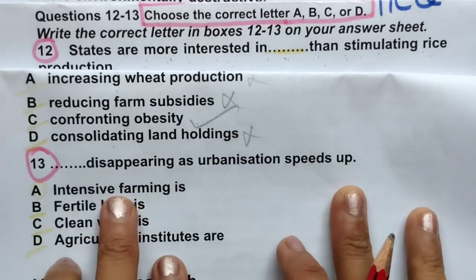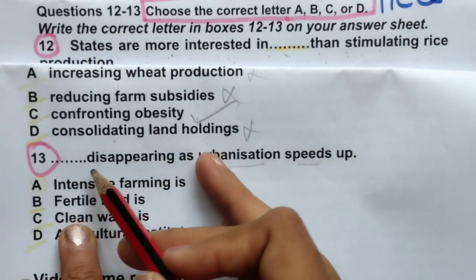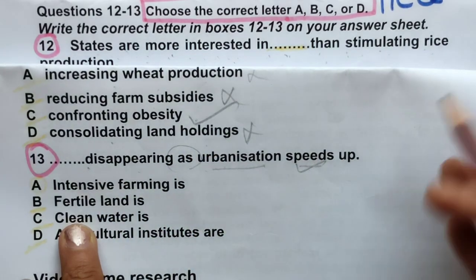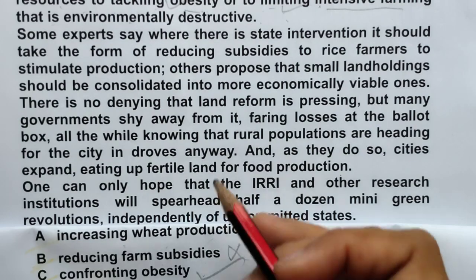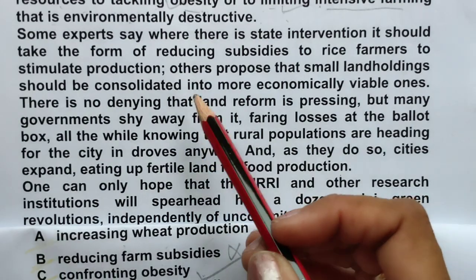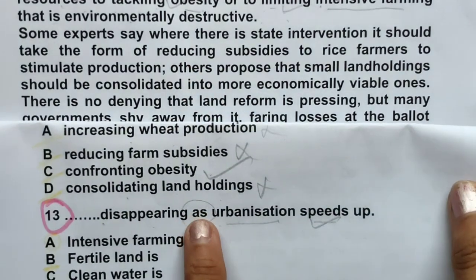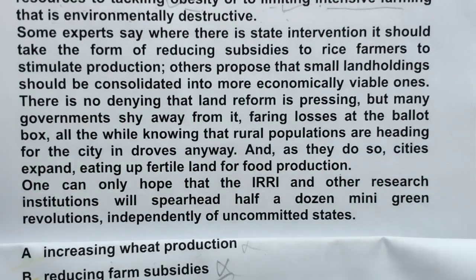Now coming to 13th number question. Disappearing as urbanization speeds up. What is disappearing as urbanization speeds up? Means increasing. So let's see in the last paragraph. So now look at this. Last paragraph is, what is disappearing? We have to find out as urbanization speeds up. Okay.